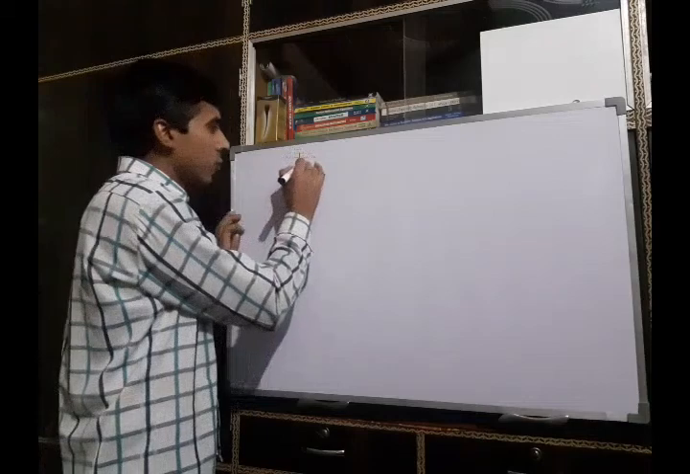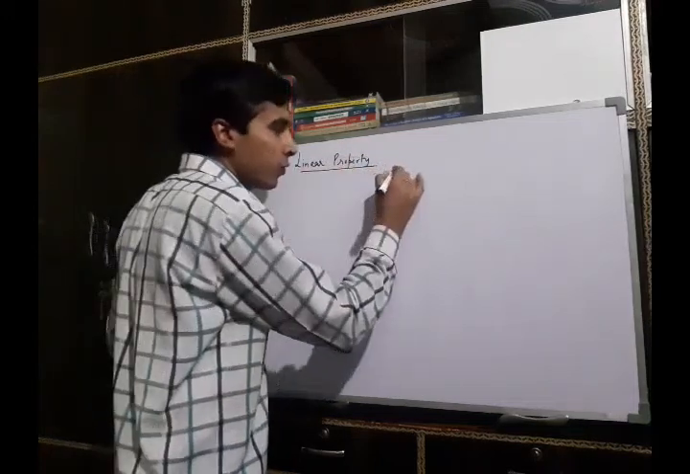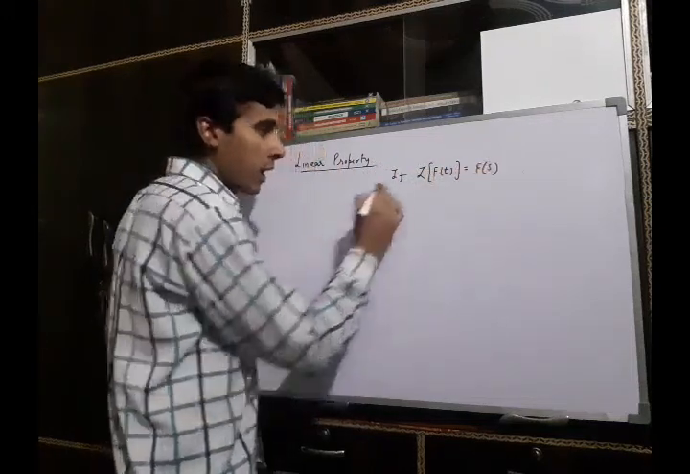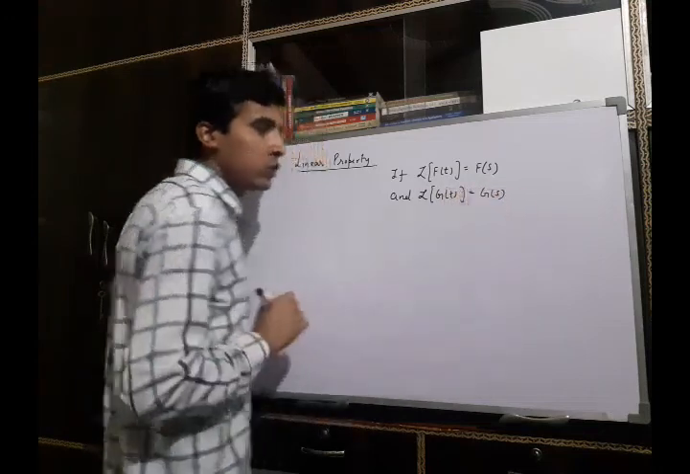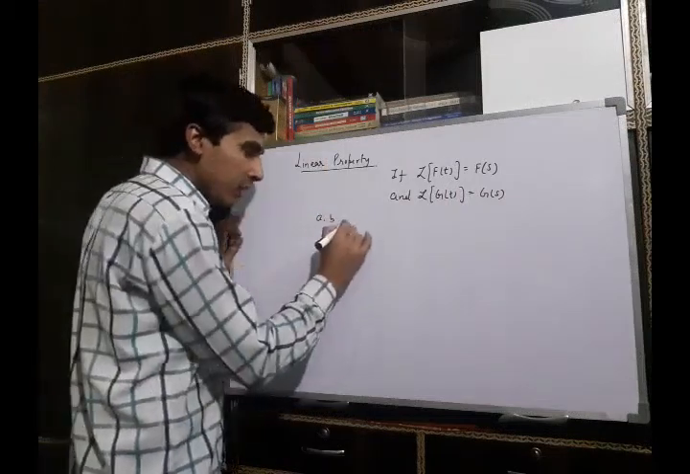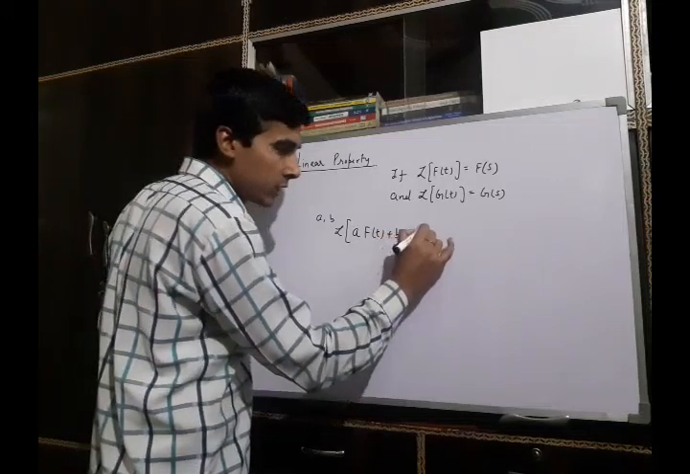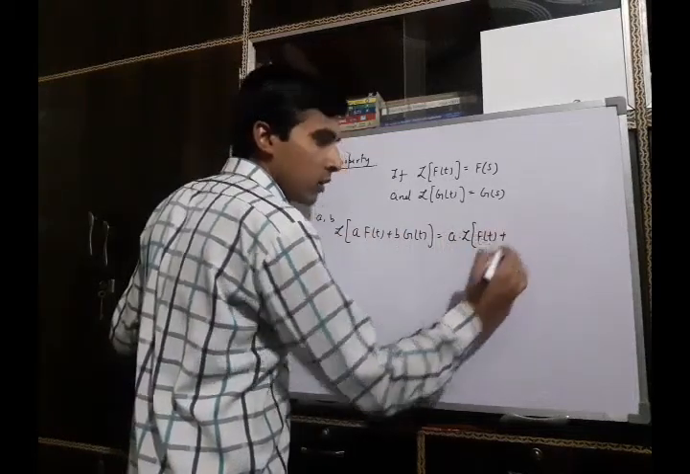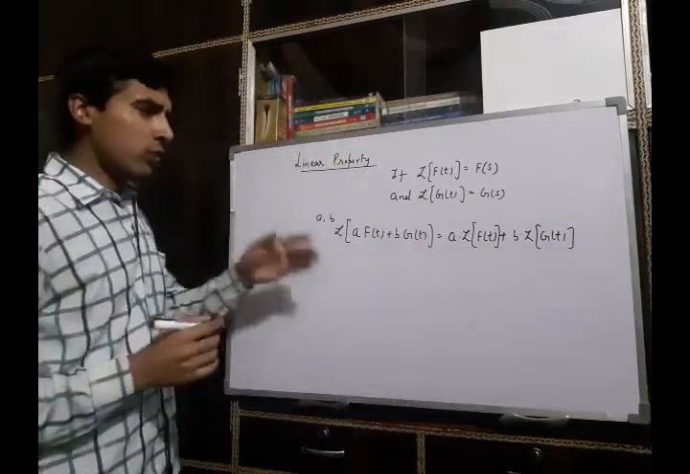The first property is the linear property. This property says that if the Laplace transform of the function f(t) is F(s) and the Laplace transform of function g(t) is denoted by G(s), and if we take constants a and b, then the Laplace transform of a times f(t) plus b times g(t) will be a times Laplace of f(t) plus b times Laplace of g(t). Now first of all we will prove this property.